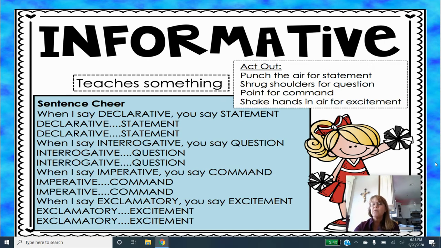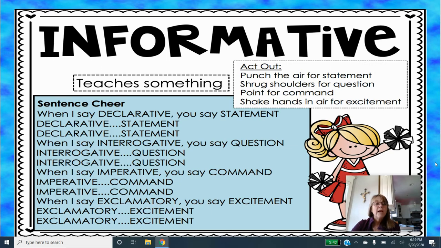It could be about an animal, it could be about some element in nature, such as a tree or wind or the sun, so that you're explaining something. It could be about how to do a skill. So in this case, this is teaching you something about declarative and interrogative and imperative and exclamatory statements. So it's more having to do with the English language, okay?